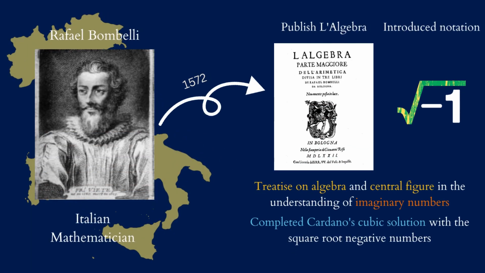Later in 1572, Raffaele Bombelli, an Italian mathematician, published L'Algebra, which is a treatise on algebra and a central figure in the understanding of imaginary numbers. Bombelli completed the Cardano cubic solution with the square root of negative numbers by introducing a new notation, which is the square root of negative 1.